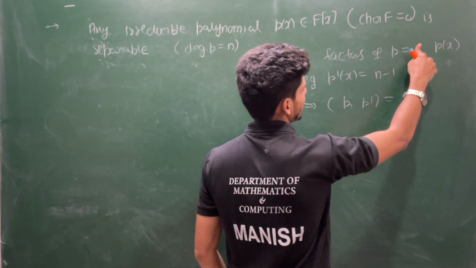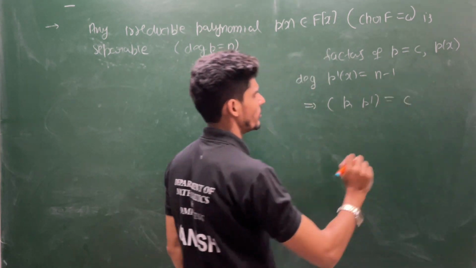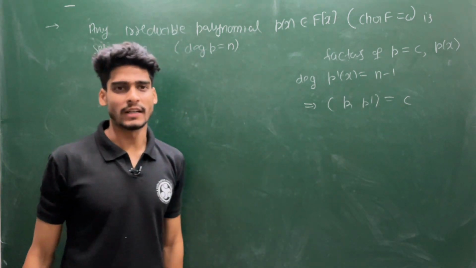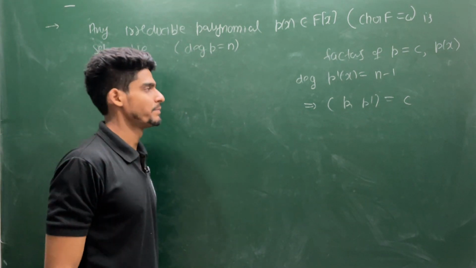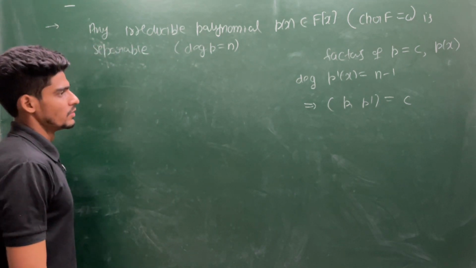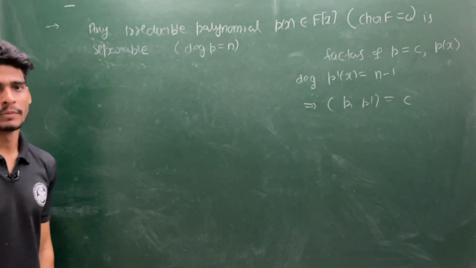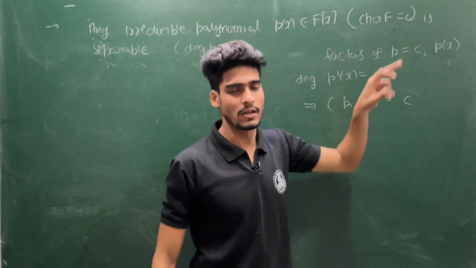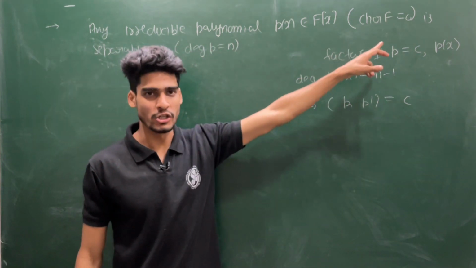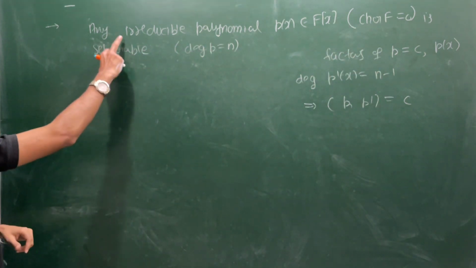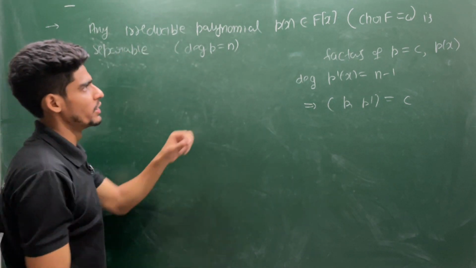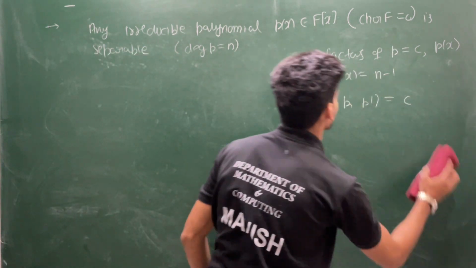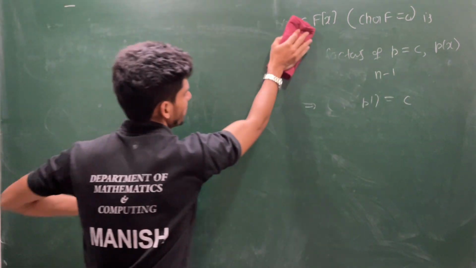So factors of p you can write either it is some constant, in place of 1 you can write. So this will imply they will have a common factor, say c. So that means this p is a separable polynomial. But what is the problem when I am dealing with the characteristic p field? Let's observe the situation first, then I will come to the case when you are choosing irreducible polynomial over a characteristic p field. Then what will be your difference, and what is the problem actually?